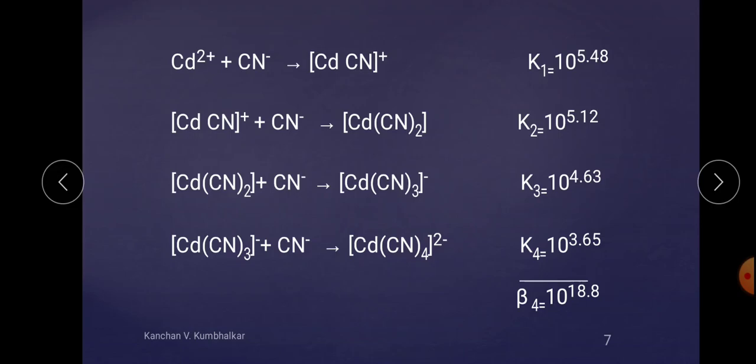So for greater stability of the complex, we must require a greater value of K, and a smaller value of 1 by K, that is the instability constant. So these are the interrelations between K and 1 by K.